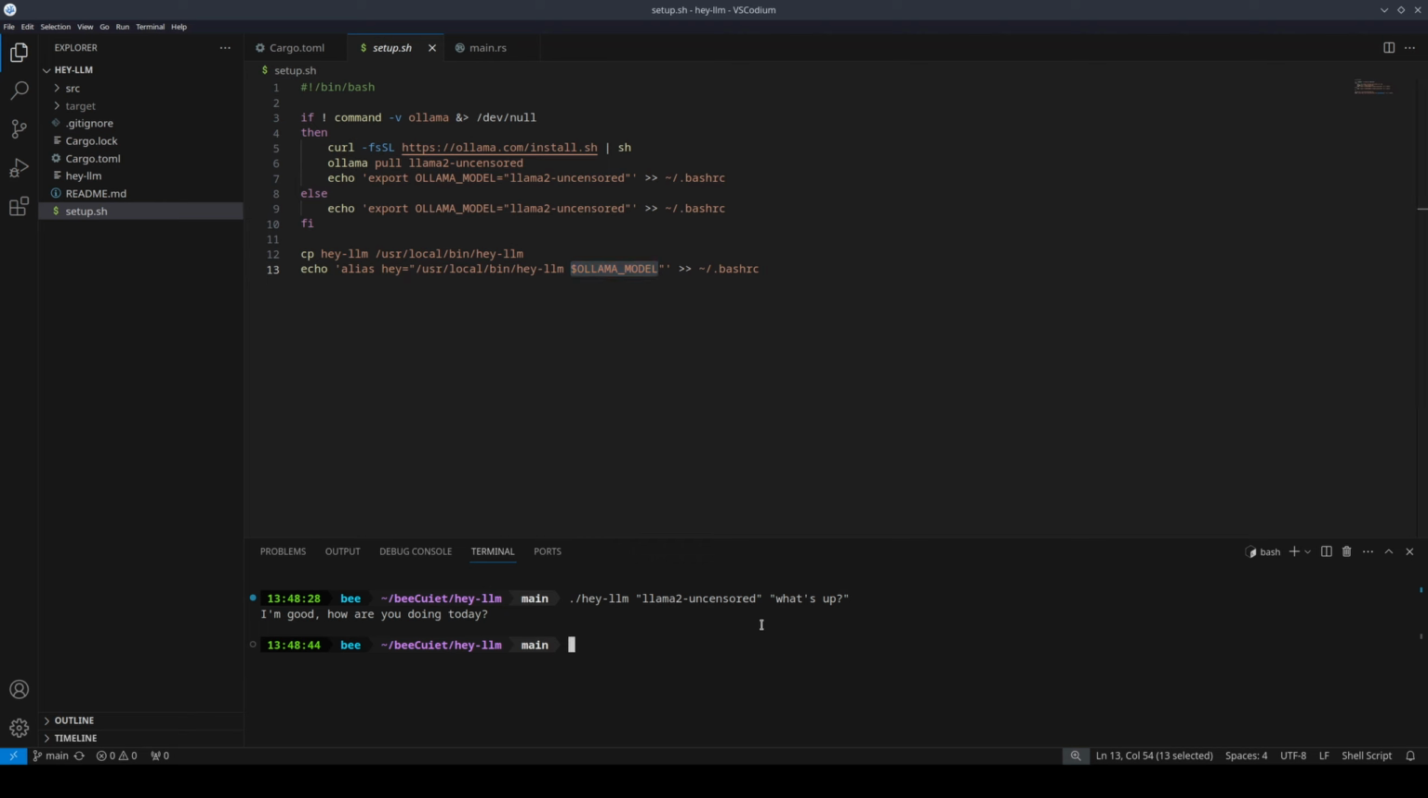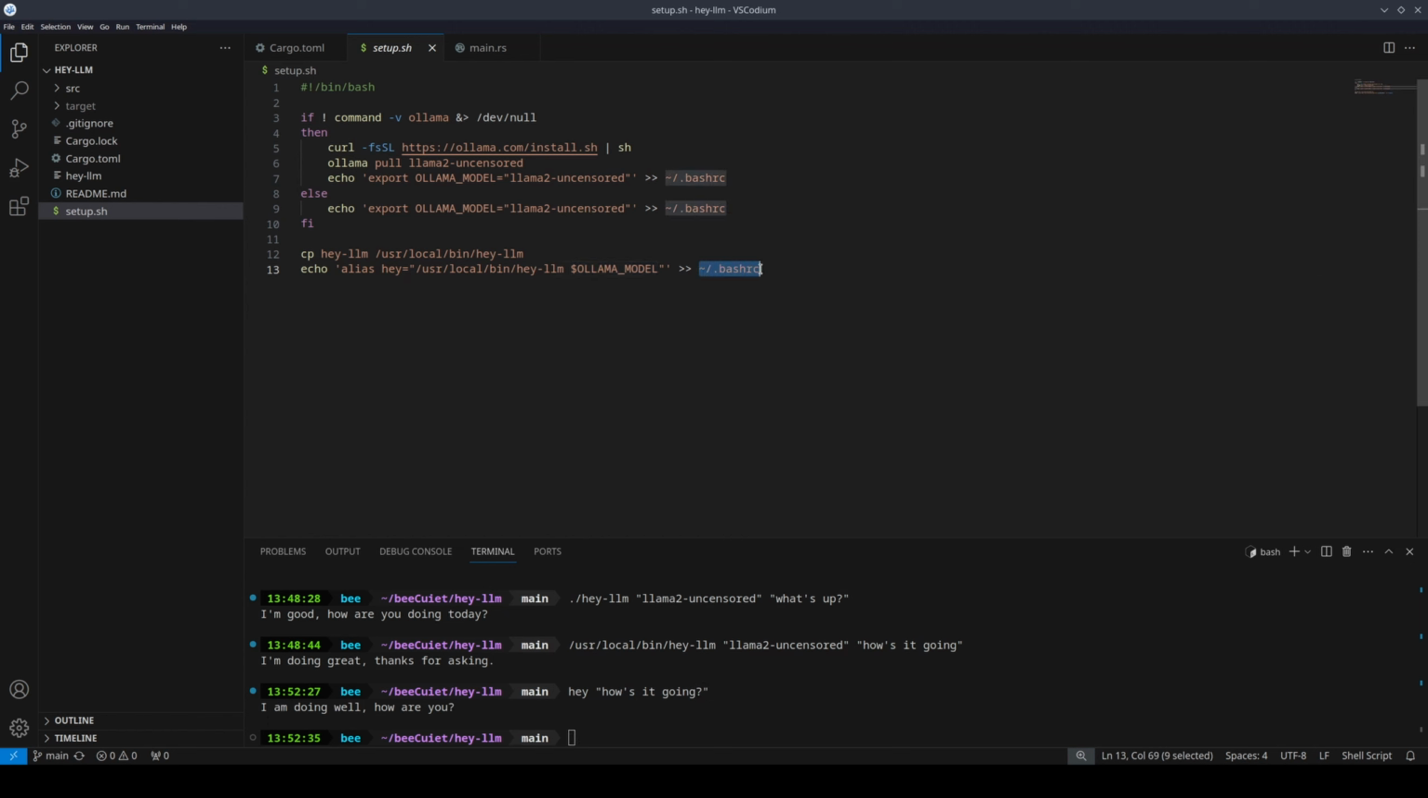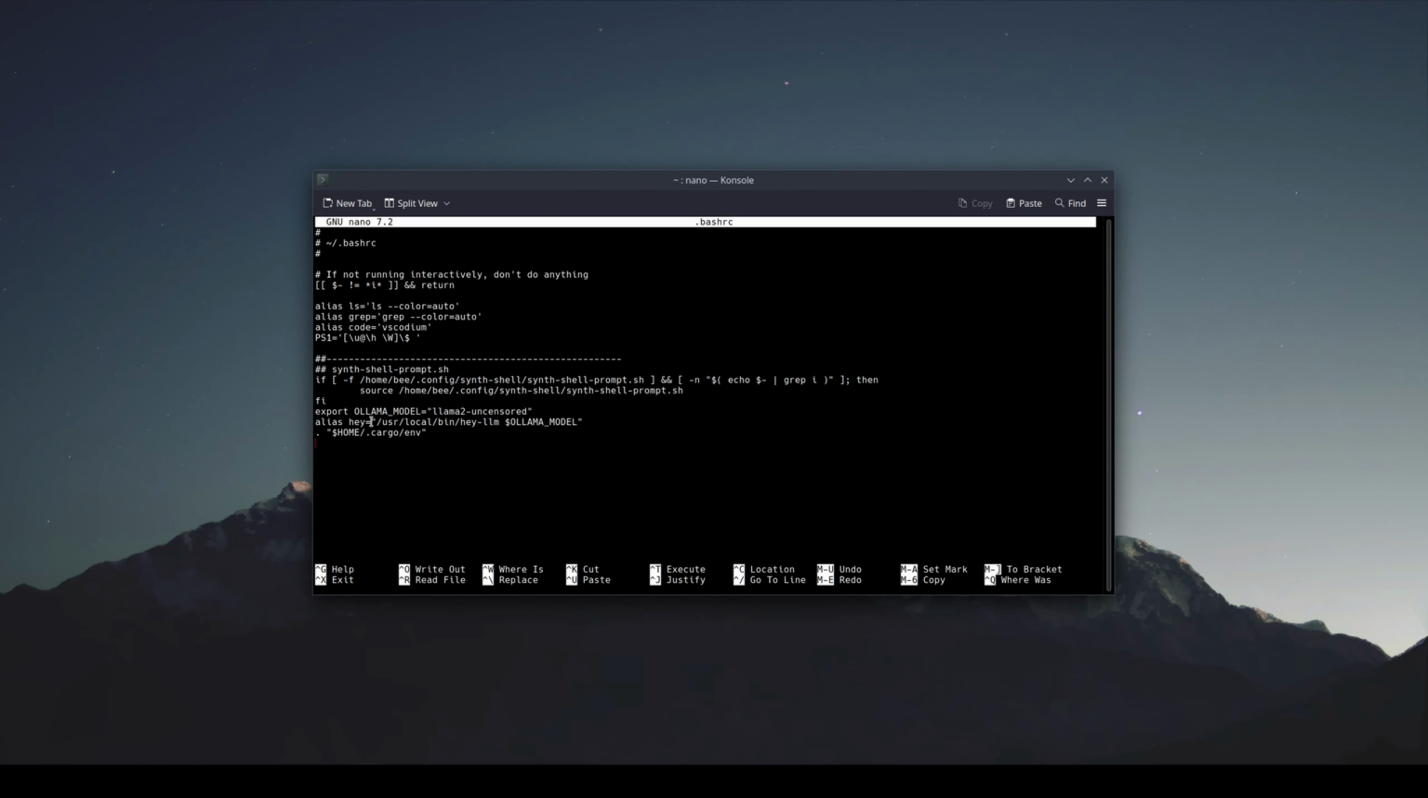So that rather than doing something like user local bin hey LLM, llama 2 uncensored, how's it going? Rather than doing all that, we can just simply do, hey, how's it going? And then we're going to write it to bash RC. So then after doing all this, you're left with 2 entries in your bash RC. Export Ollama model and then the alias. So if you ever want to use a different model, just change it right here.